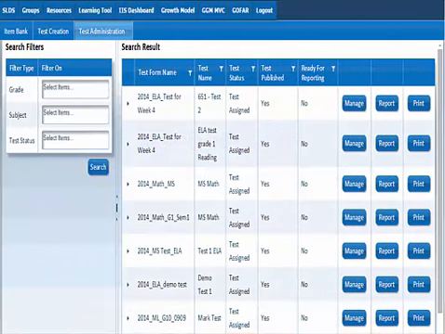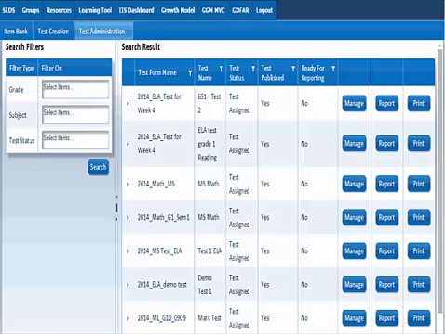Once you have had your students take tests, what you would do is, again, go to Test Administration, go to Management. Only this time we're going to click on Report. What this is doing is sending the information over to the SLDS, because GOFAR is in one system, SLDS is in another system.